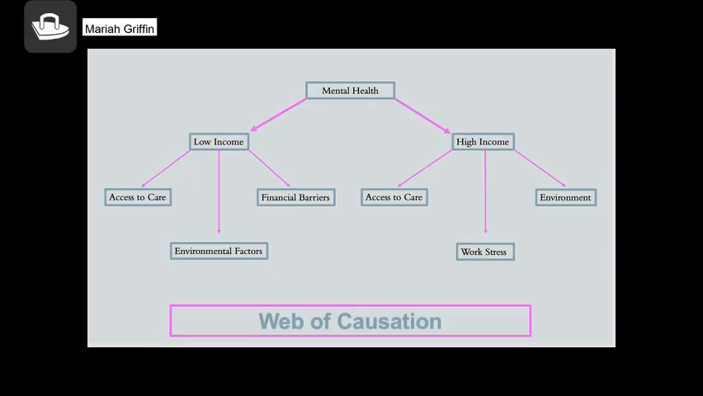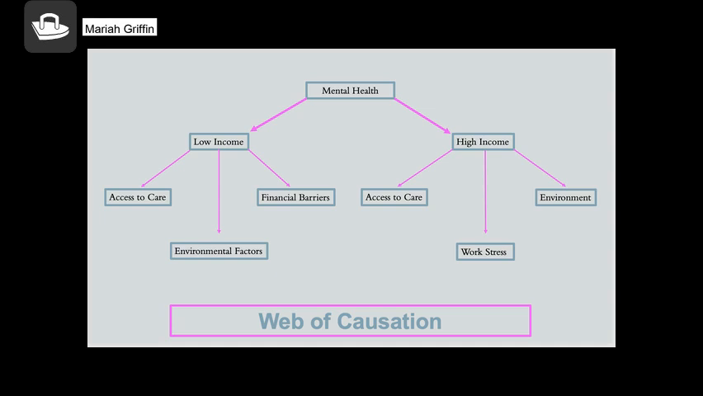Hi, my name is Mariah Griffin, and I'll be explaining my web of causation that focuses on mental health disparities between low and high income groups. As you can see in my web, the disparities between low and high income groups are influenced by several key variables such as access to care, environmental stressors, financial barriers, social support, and stigma.